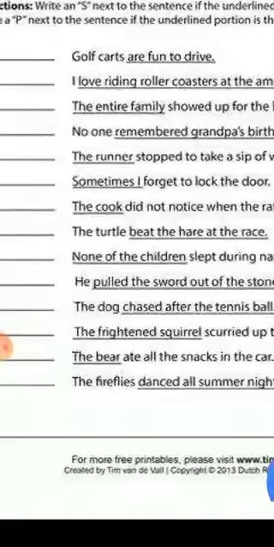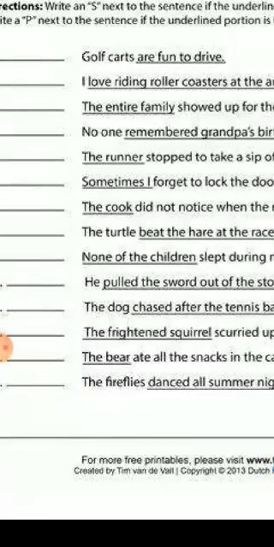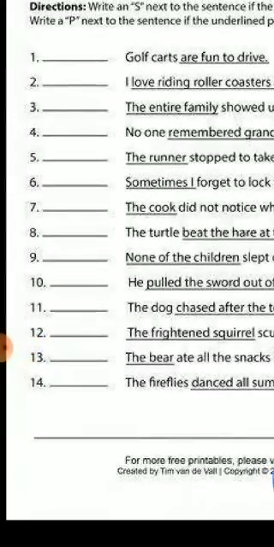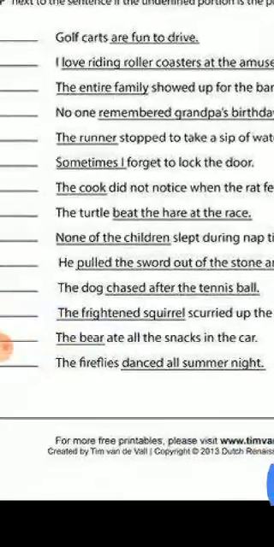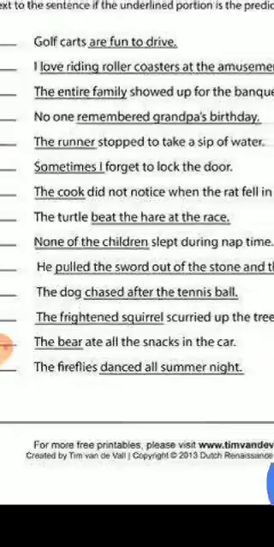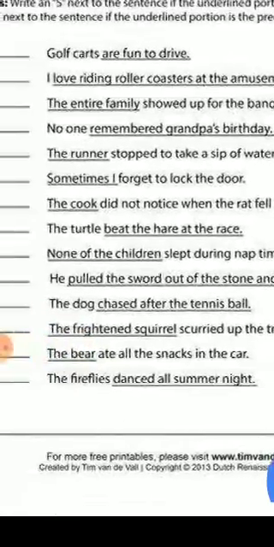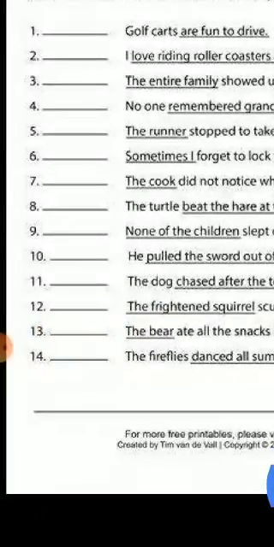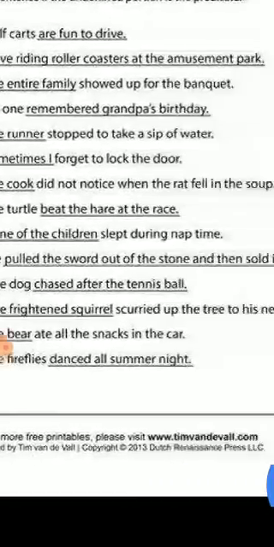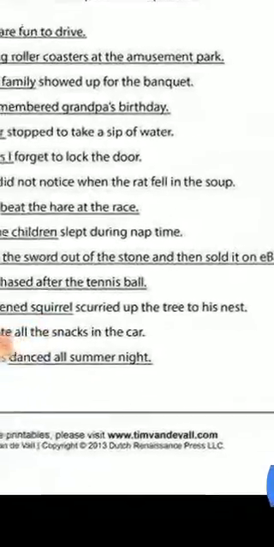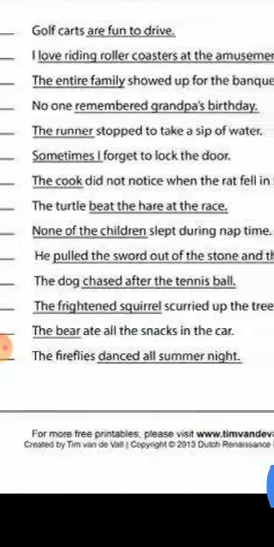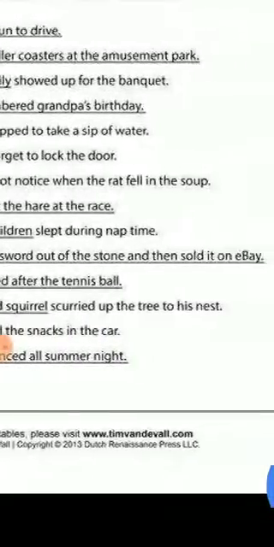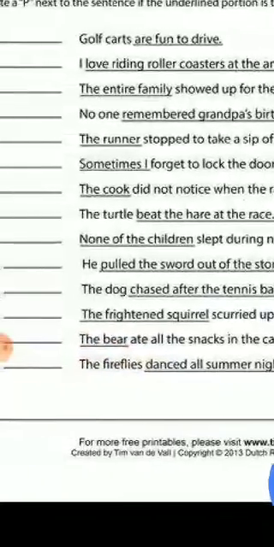Number 8, the turtle beat the hare at the race. The turtle is subject. Beat the hare at the race is predicate. Number 9, none of the children slept during nap time. So none of the children is subject. Slept during nap time is predicate. Now 10th, he pulled the sword out of the stone and then sold it on eBay. So he is subject. Pulled the sword out of the stone and then sold it on eBay is predicate.